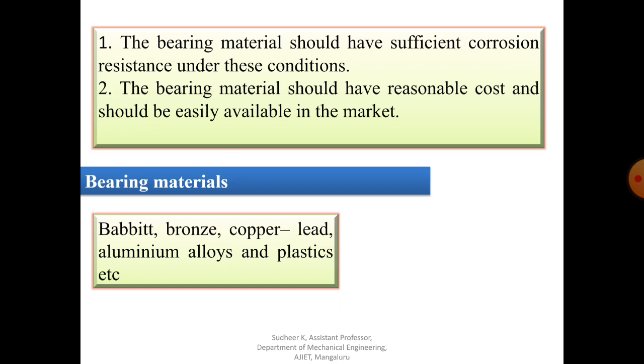So this is a commonly used material. One more material is bronze. These are generally used in the form of machined bushes pressed into a shell. Similarly, cast iron, silver, and non-metal rings are materials used in the manufacturing of bearings.